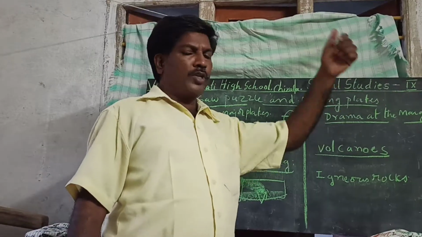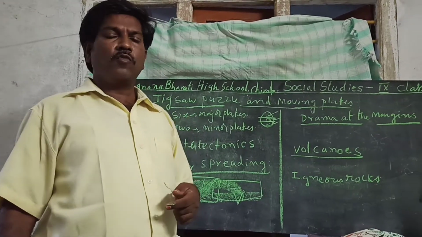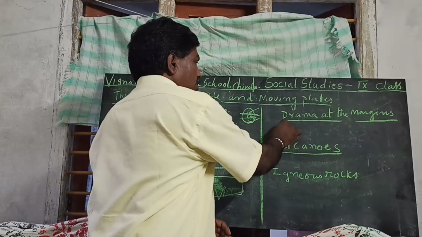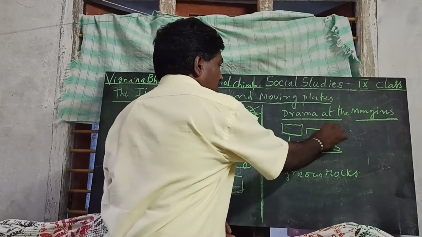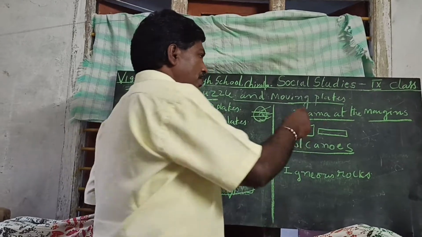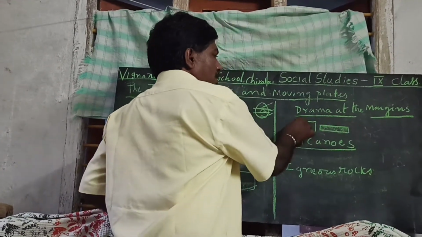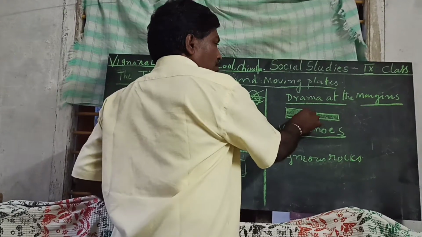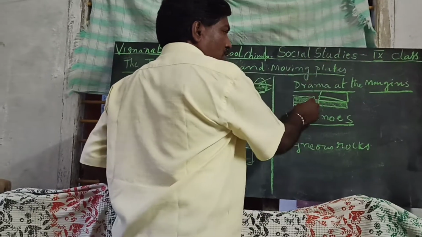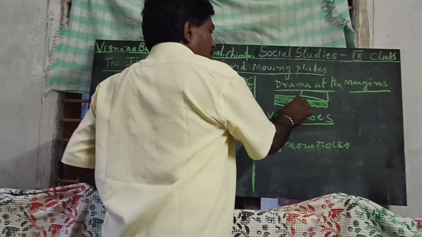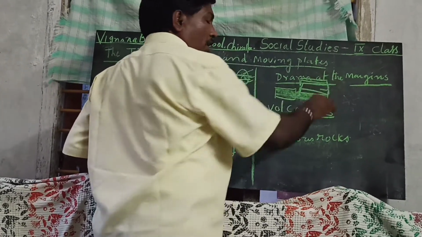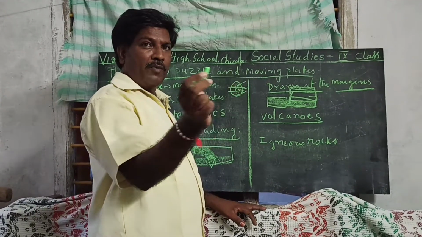And now, drama at margin. What is going on here? This is a big plate and this is a small plate. When the small plate is moving and the big plate is coming from behind, it pushes, and the small plate goes upwards. Then the big plate pushes the small plate, and automatically the small plate forms something like a folded mountain.